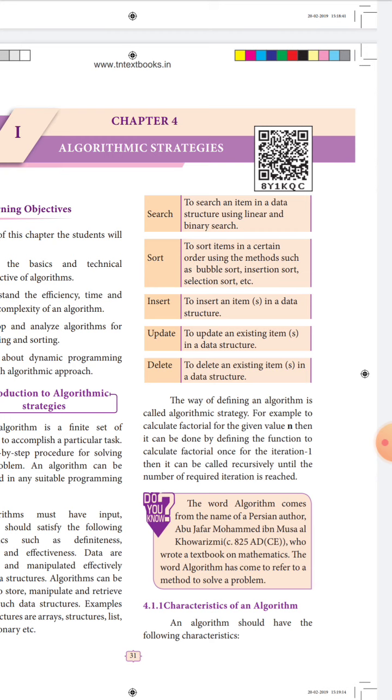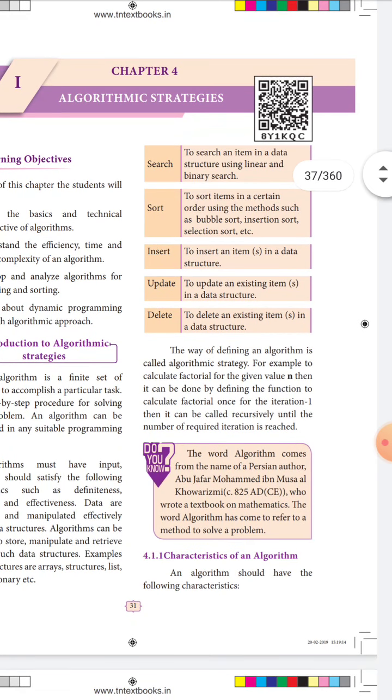So the way of defining an algorithm is called algorithm strategies. This way of creating the algorithm, that method is called the algorithm strategy. For example, calculate the factorial for a given value n. What value will they give to the program? The factorial of the given value n.